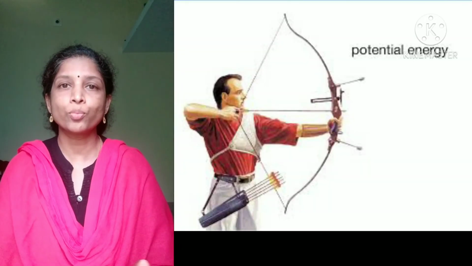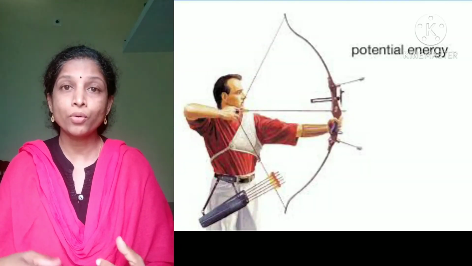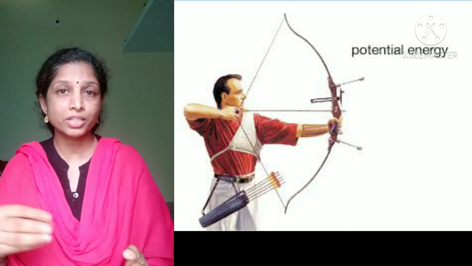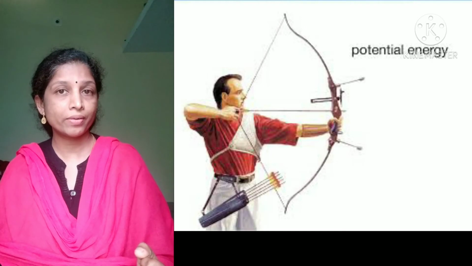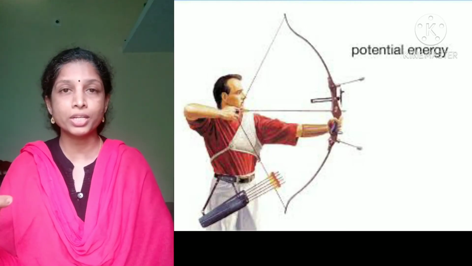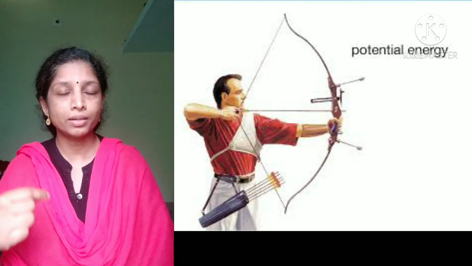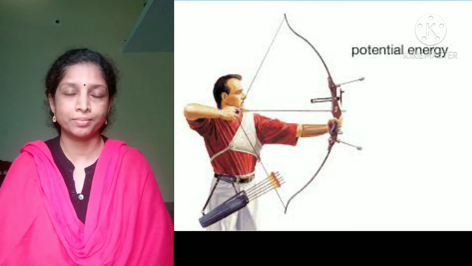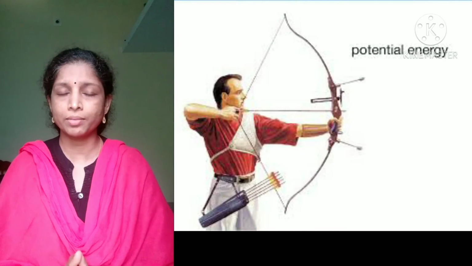Yes. In the case of bow and arrow, how are we using this bow and arrow? We have to move the string backward, or the bow backward along with the arrow, isn't it? And when we release, it will move in the forward direction. So in the stretched position, it can do some work. So there, when we are stretching backward, the potential energy is stored, and that energy is known as elastic potential energy. Another example is when we compress a spring.